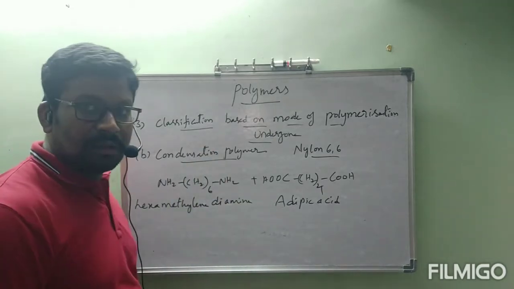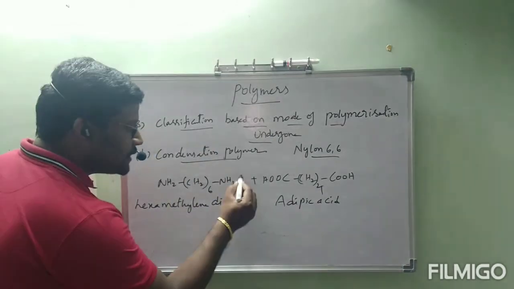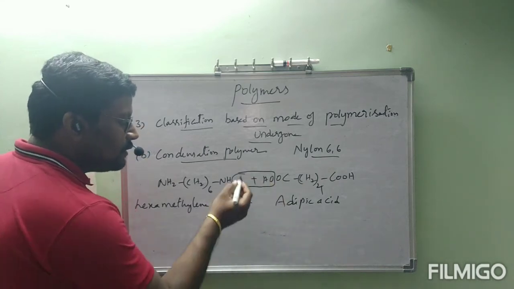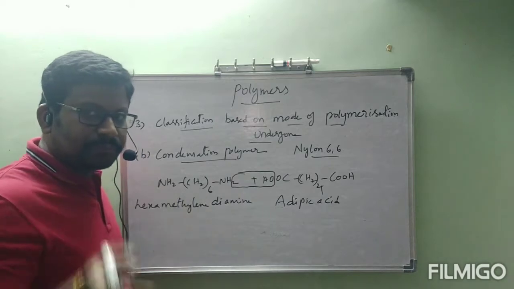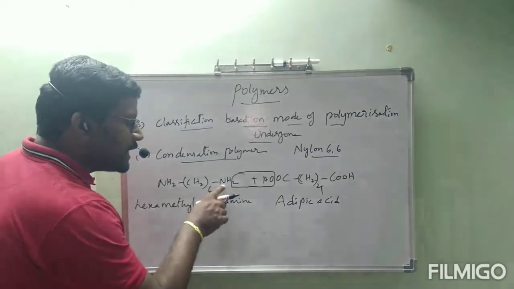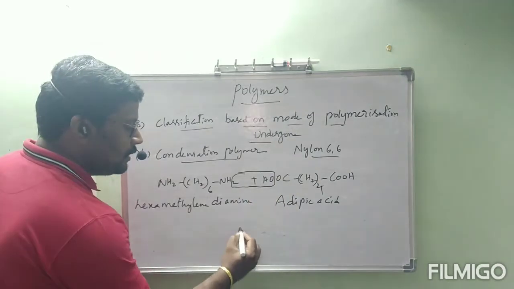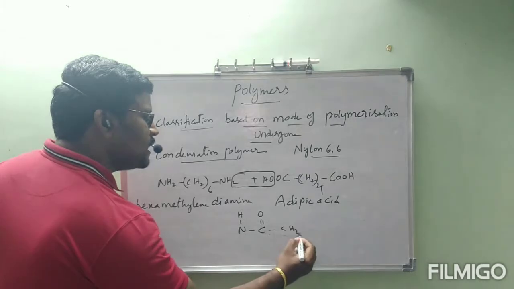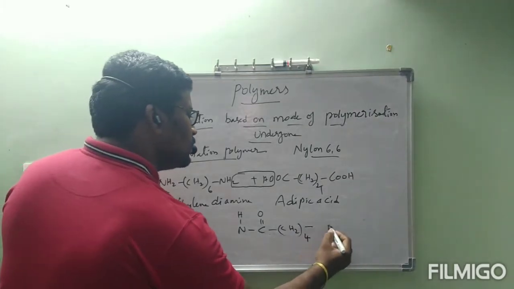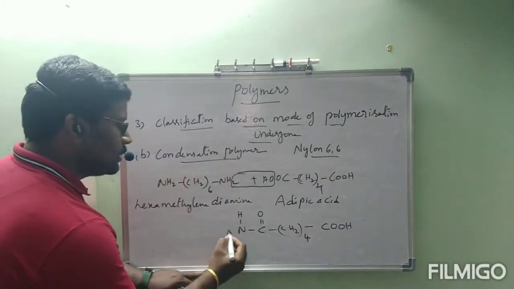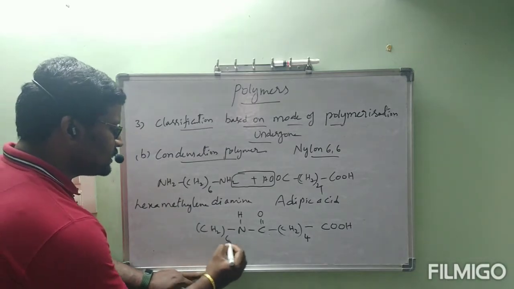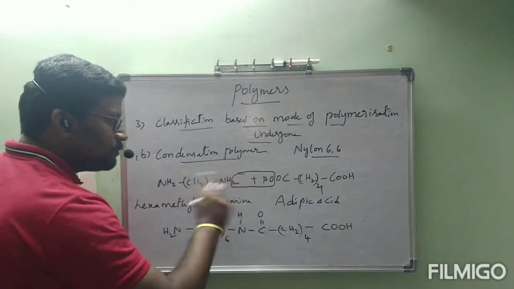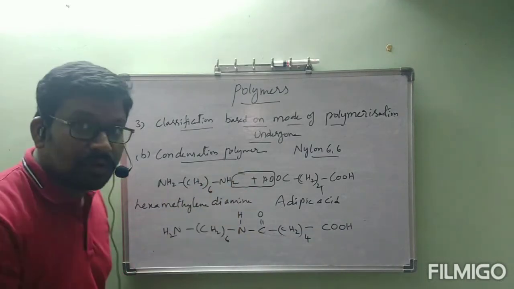These two will undergo reaction in a way that hydrogen present in the NH2 group and OH group present in COOH will be coming out as water. This NH will bond with CO. See, NH, C double bond O, CH2 4, COOH, this continuation CH2 6, NH2. Okay, these two molecules will undergo reaction to form this one by the removal of water.